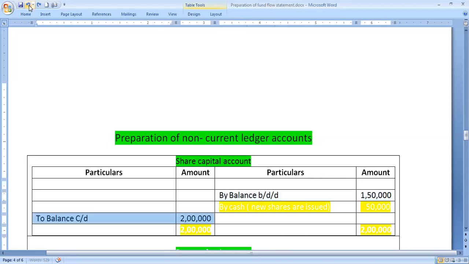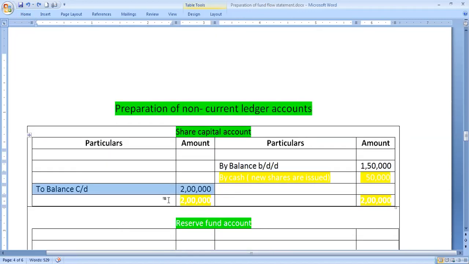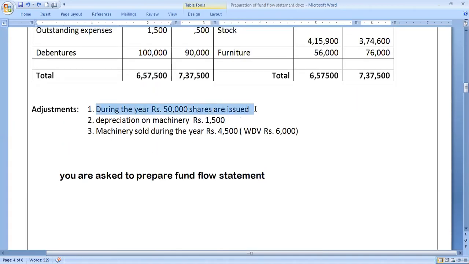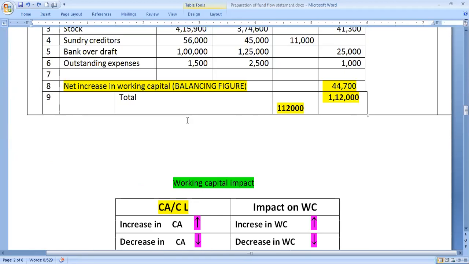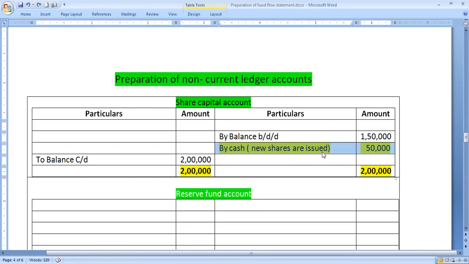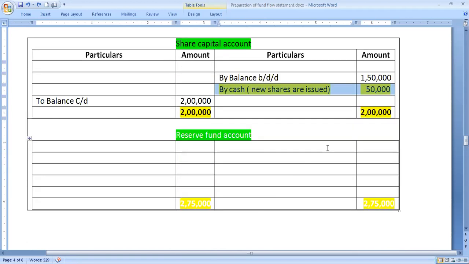Then the closing balance we can write opposite, that is 2 lakh. Then there is an adjustment here: 50,000 shares are issued during the year. So this we can incorporate in the share capital account. When shares are issued, the cash we are receiving, right, credit side, by cash. When new shares are issued, cash account debit to share capital account, 50,000 cash received. This 50,000 is a source to the business concern, so we write it in the fund flow statement, sources side. So this account is balanced.